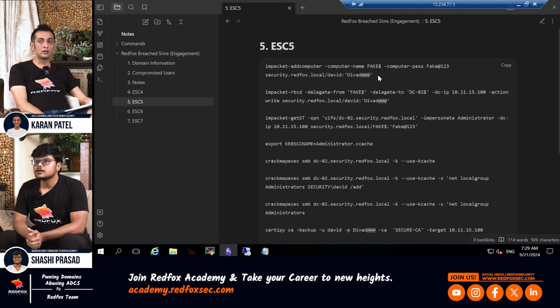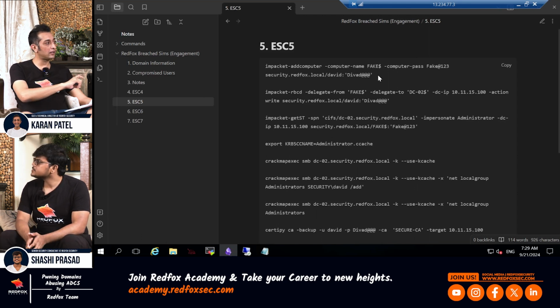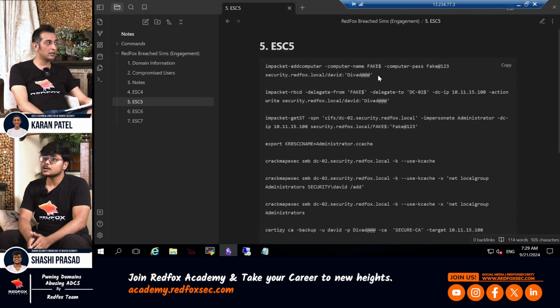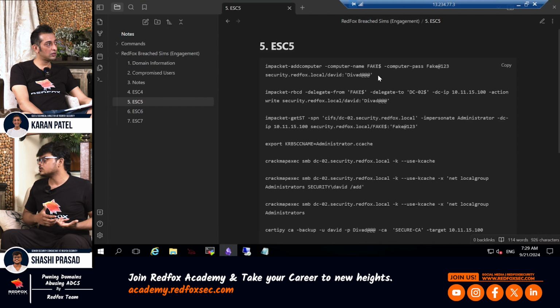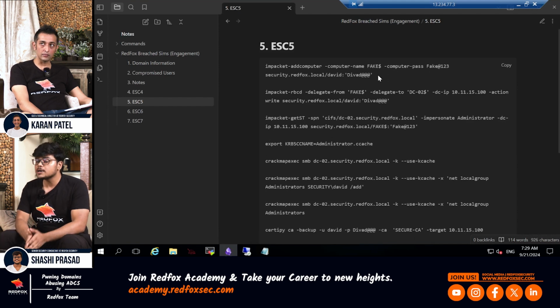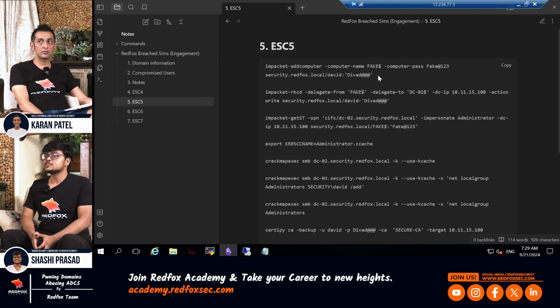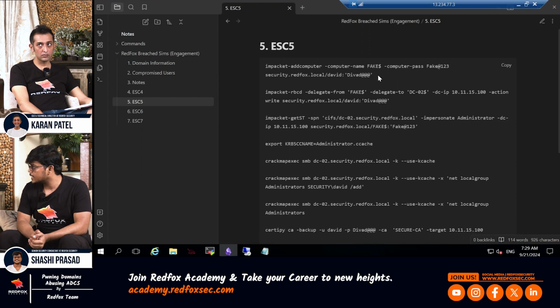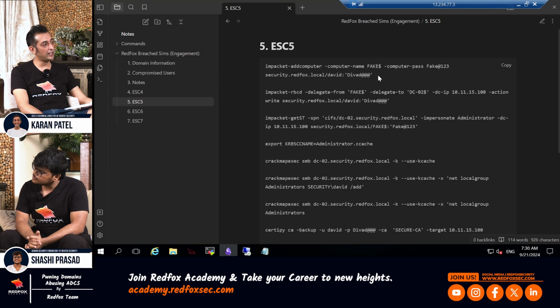Exactly. Okay. Right. But the precondition for RBCD is that you should have generic write or generic all, and you should be able to create a machine account. If the machine account quota is set to 0, then you are not going to be able to add a computer account. But there are other attack vectors which you can use to basically get the hash of a computer account. I think in one of my engagements I used a shadow credential attack to get the credential or the hash of the machine account, and then I carried on. Okay, so you'll probably have to compromise a system, get the machine account hash, and then do it.